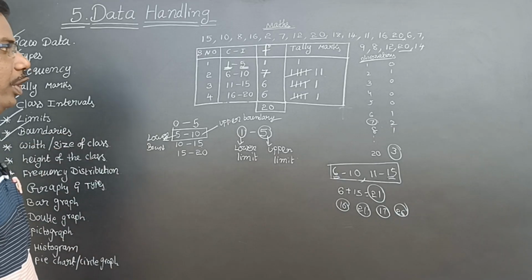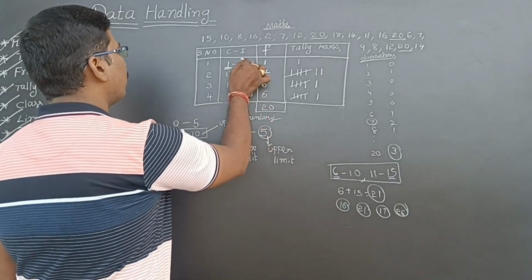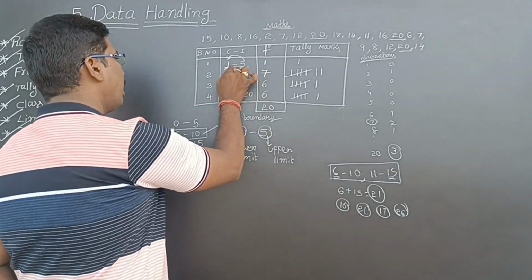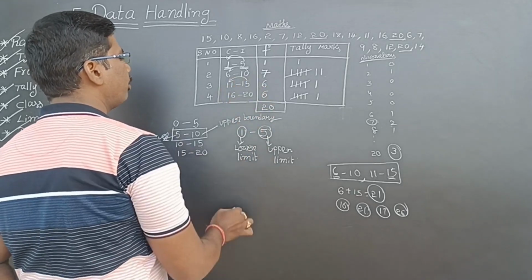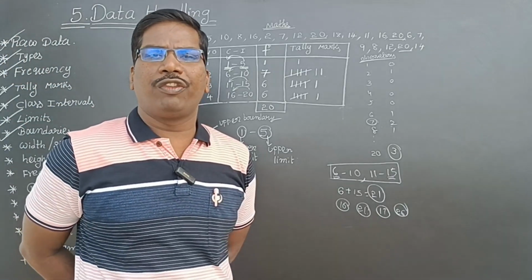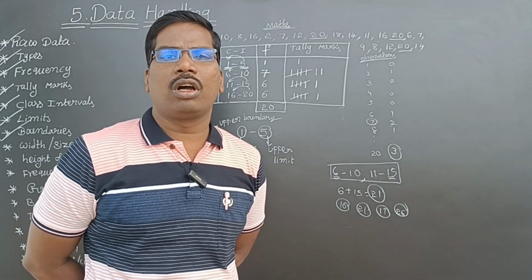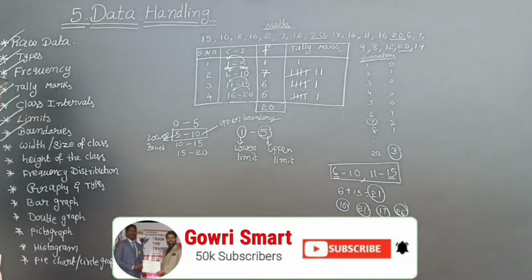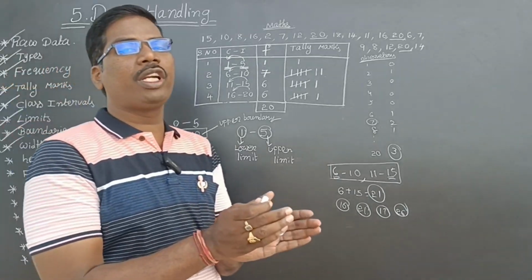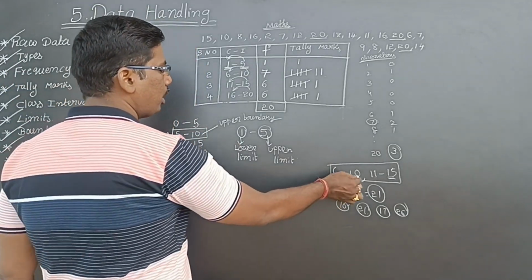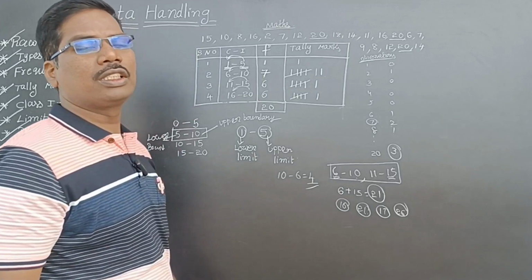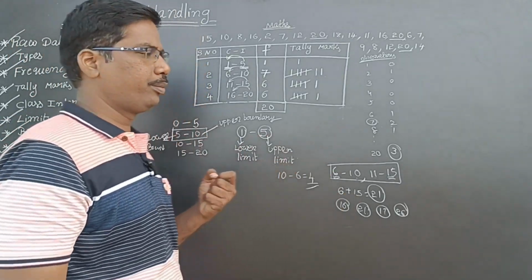Width or size of the class. See here, 5 minus 1, 4. 10 minus 6, 4. 15 minus 11, 4. 20 minus 16, 4. The difference of the upper limit and lower limit, that is called class size or width of the class. The difference of the upper limit and lower limit. For example, this I am taking. So 10 minus 6, that is equal to 4. This 4 is called size of the class or width of the class. Next.